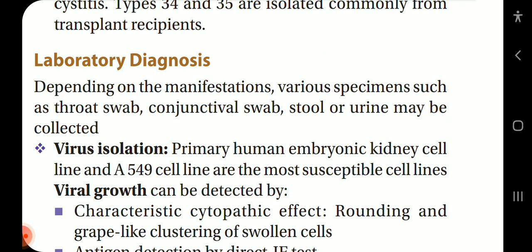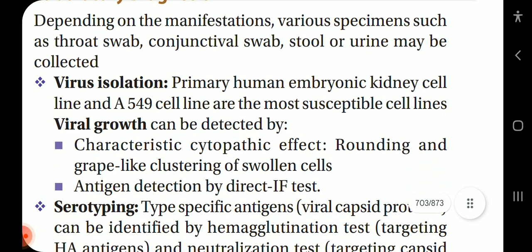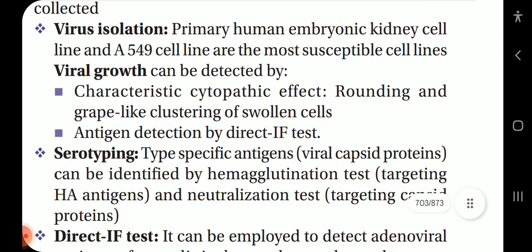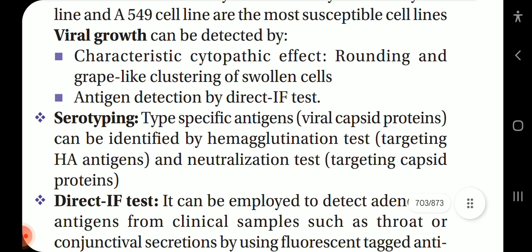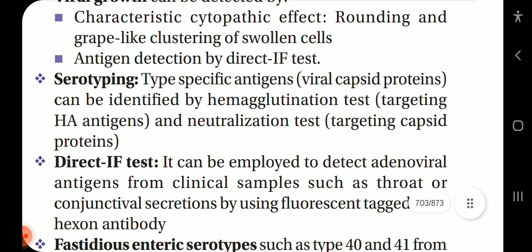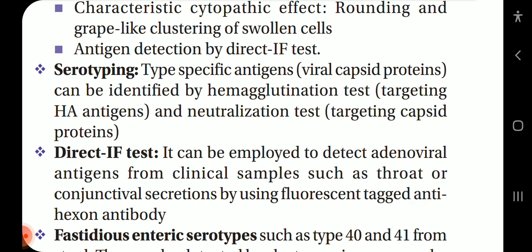Virus isolation: primary human embryonic kidney cell line and A549 cell line are the most susceptible cell lines. Viral growth can be detected by characteristic cytopathic effect, rounding and grape-like clustering of cells, and antigen detection by the direct immunofluorescence test. Serotyping: type-specific antigens on viral capsid proteins can be identified by hemagglutination test targeting HA antigens and neutralization test targeting capsid proteins.